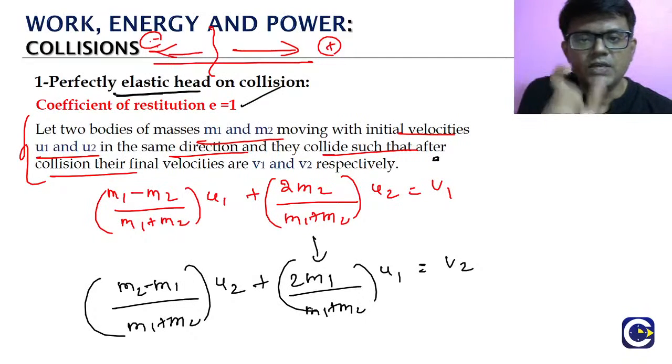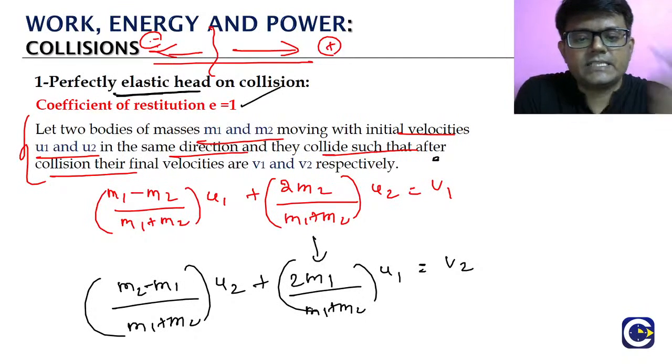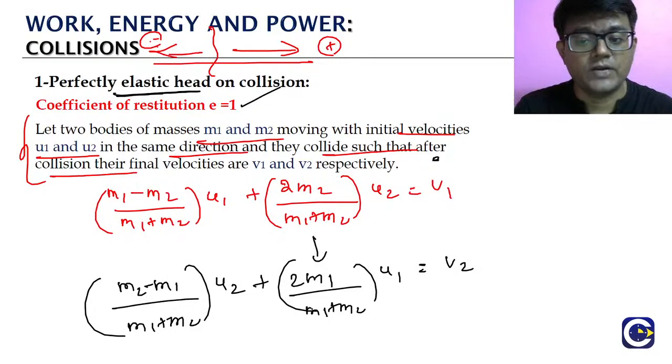They are symmetric. If you remember one of them, just by interchanging, where we get m1 keep m2, where we get m2 keep m1, and u1 will be interchanged with u2, we will be able to get the V2 formula. So these two formulas we have to remember.